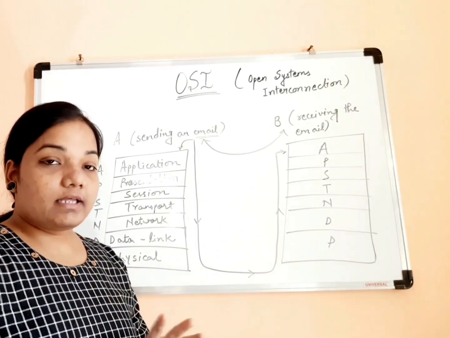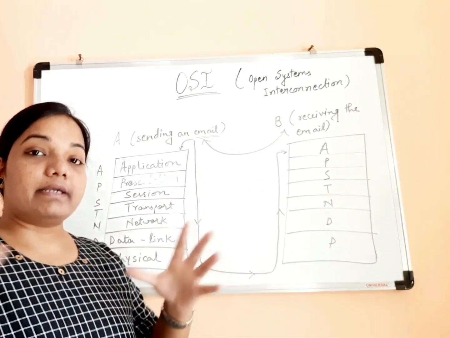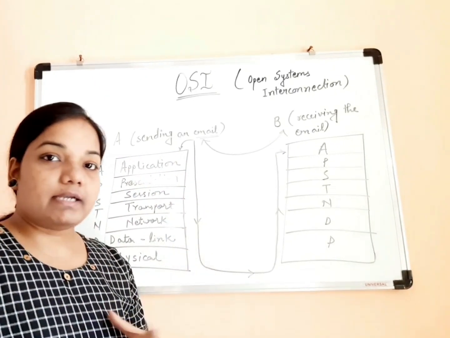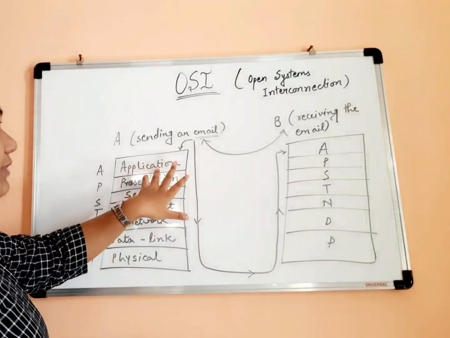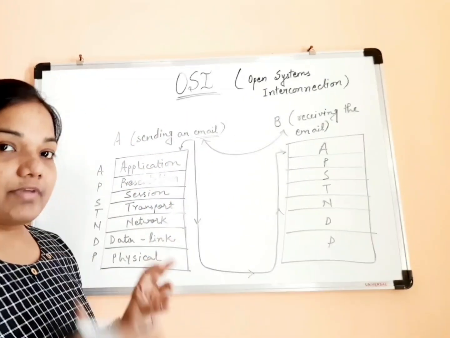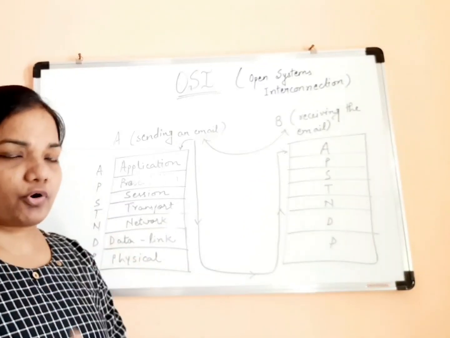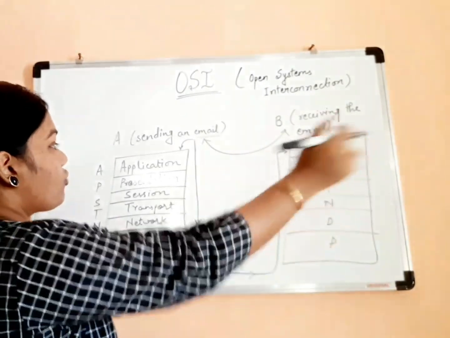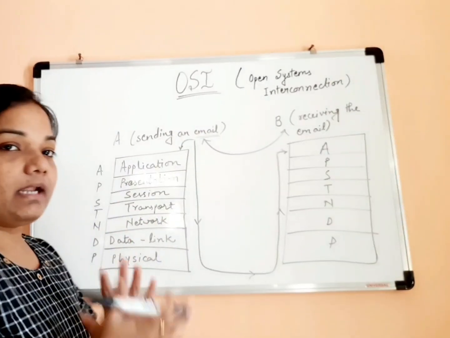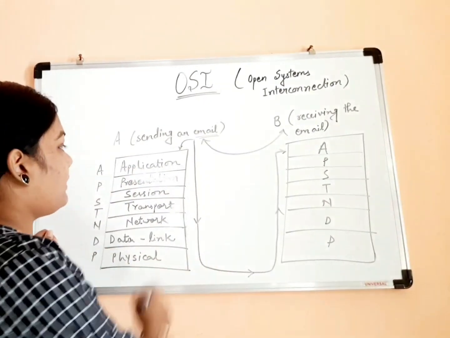So writing the email, sending the email, attaching any attachment to the email, all these functionalities can be carried out with the help of this application layer. Fine. So it is giving us those facilities, and those protocols we will be seeing in detail. So in the application layer we are drafting the whole email, attaching the attachments and then sending the email.